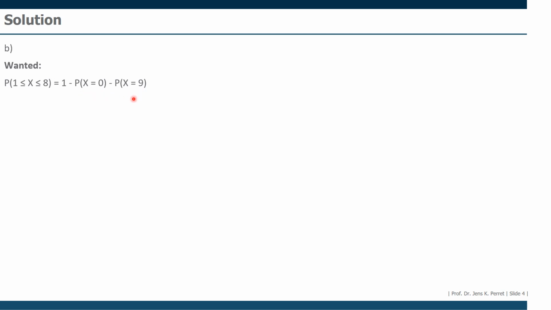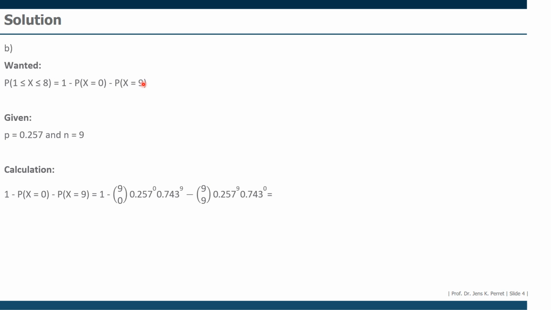In this case, sadly, it's not the case, so we have to calculate 2 probabilities, and we also know, similar to the last part, the probability P and the sample size N. With these two, more or less three pieces of information, we can again use the probability function of the binomial distribution, giving us here for 0 this part and for 9 that part. That can easily be calculated because these two are 1 and these two are 1.